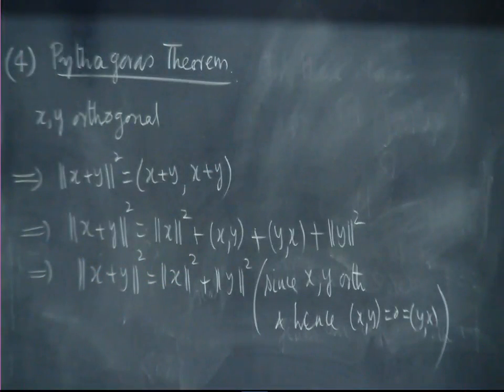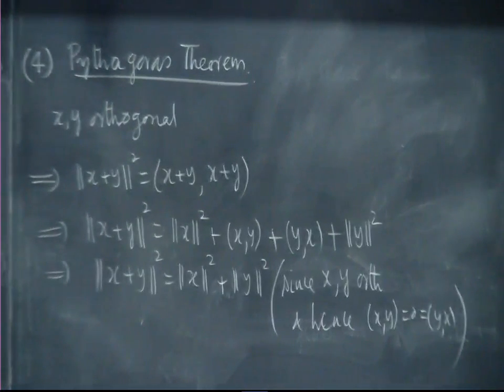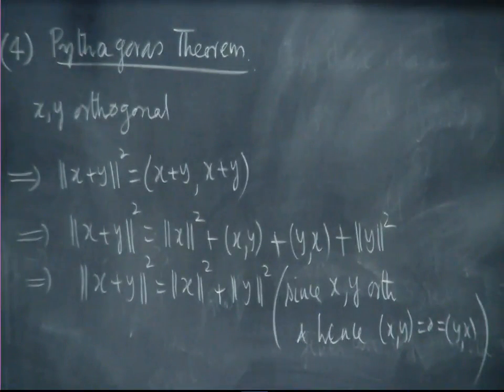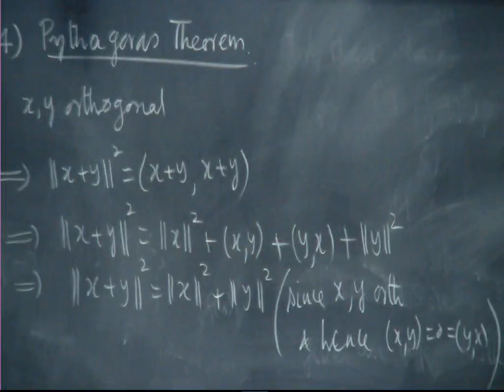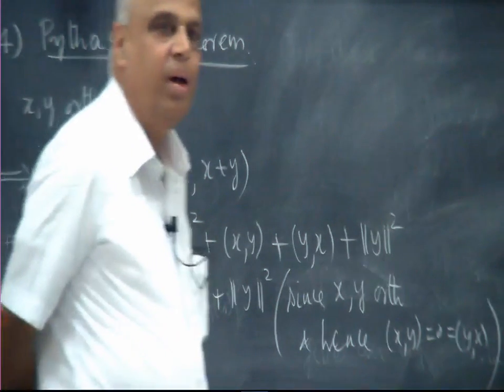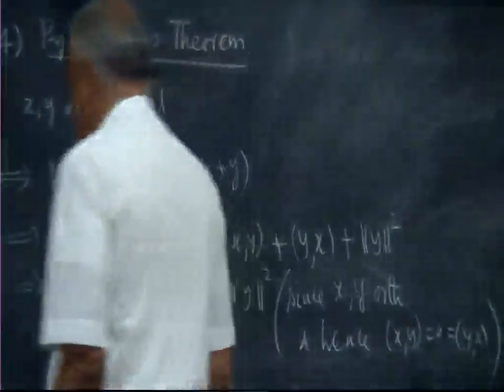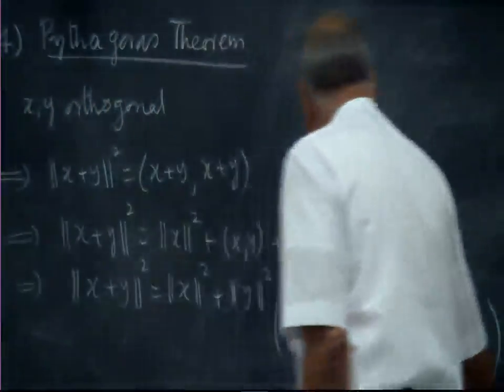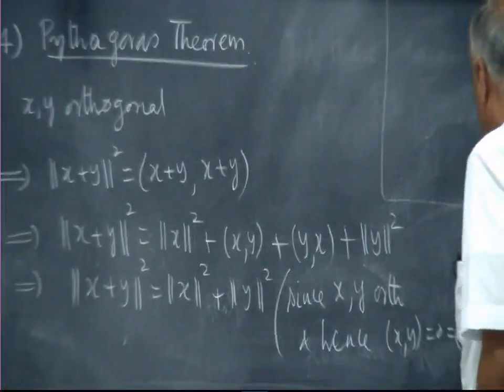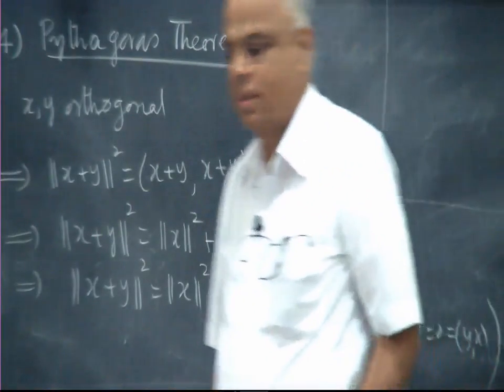If you have two orthogonal vectors, the diagonal squared, the hypotenuse squared, is equal to the sum of the squares of the two sides. Okay. So we saw the parallelogram law, and we are now seeing the Pythagoras theorem. We will also see a more general Pythagoras theorem later. So these are four simple properties of orthogonal vectors.